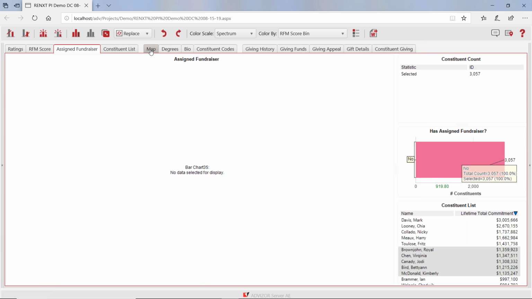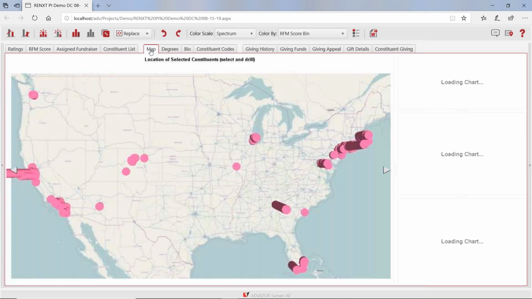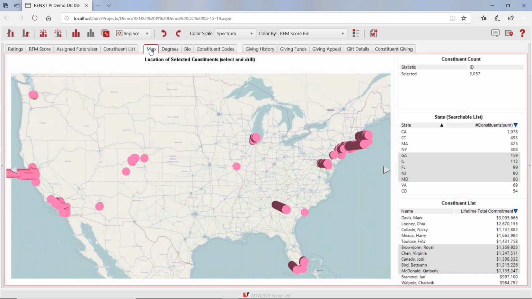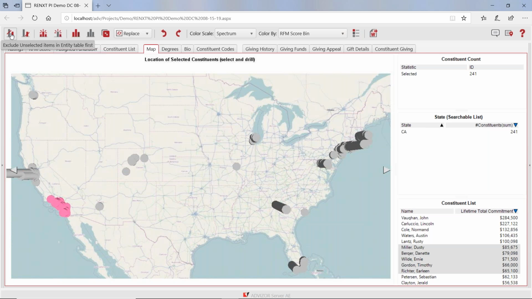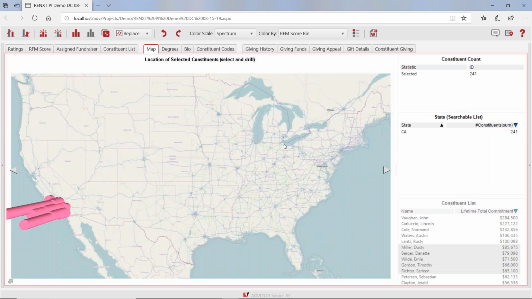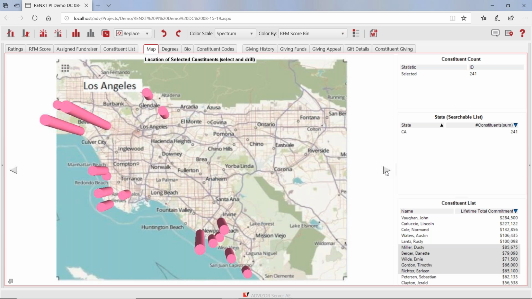I want to go to the map because I'm going to LA. So here they are, sort of scattered across the country. LA is down here. I can grab it. Again, I select them. I've got 241 in the LA area. Get rid of everybody else. Now, if I left click on this little arrow over here, it drops the map down. So here's the LA area.